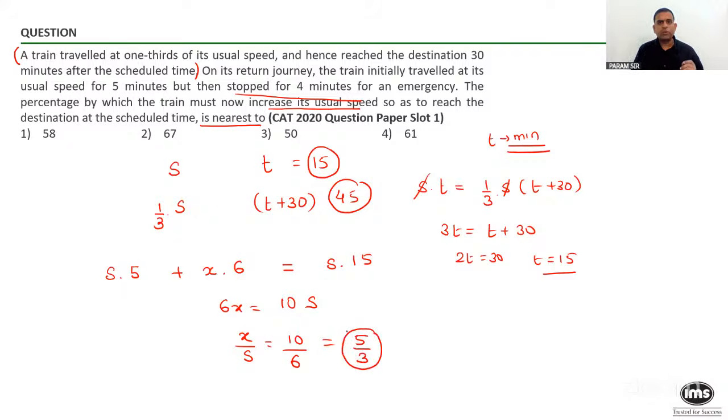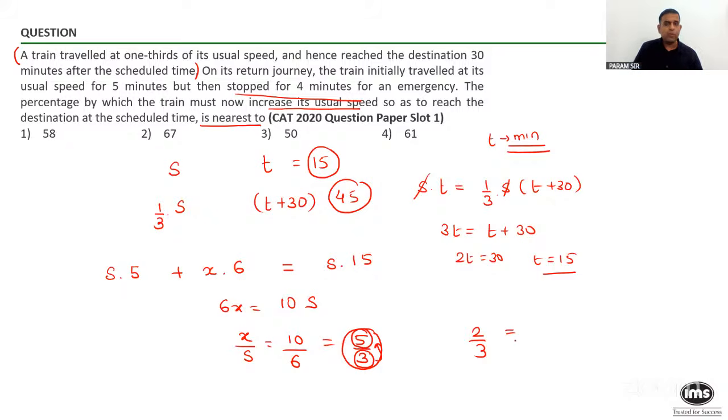And the question was, by what percentage must the train now increase the normal speed so as to reach the destination in the scheduled time? Does this mean a speed of 3 will now become 5? So it's an increase of 2 over 3. Normal speed was 3, new speed is 5, so it's an increase of 2 over 3.